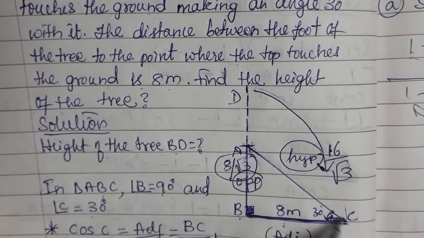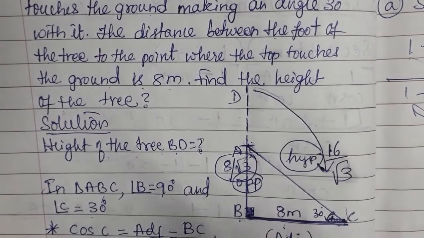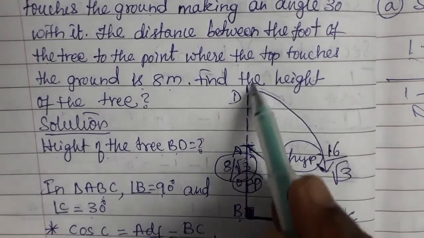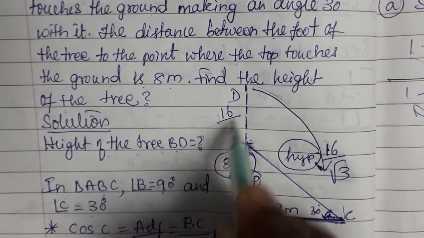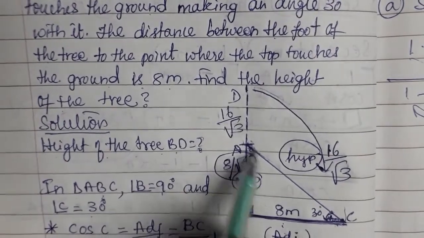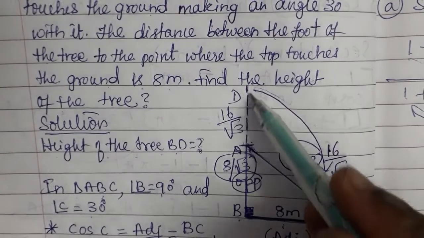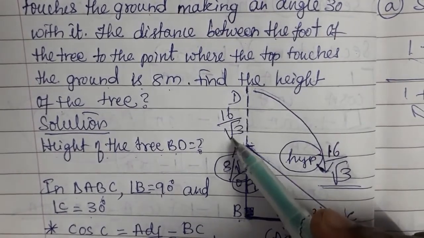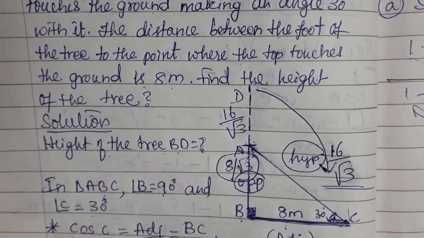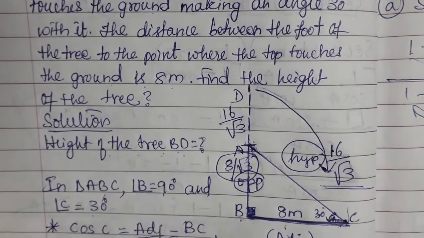So now you know AC is nothing but AD. What is the AC value? AC value is 16 by root 3. AD value is also 16 by root 3. So therefore we can find the height of the tree.